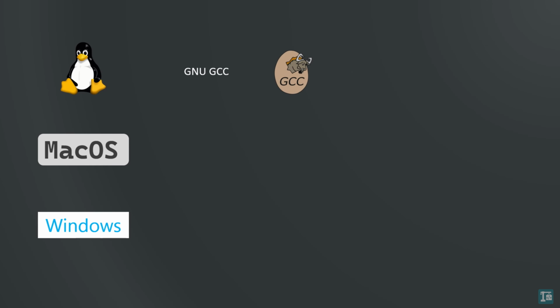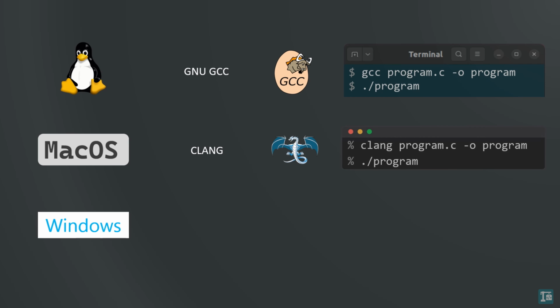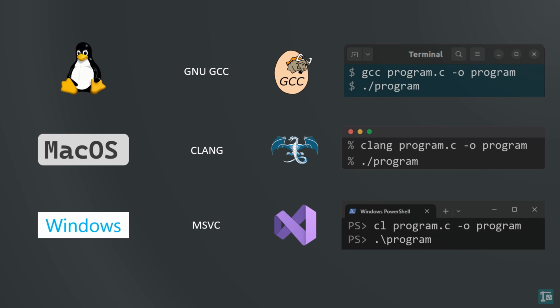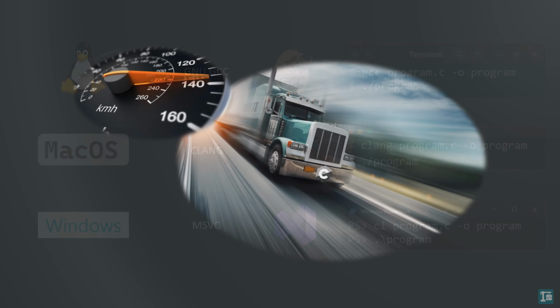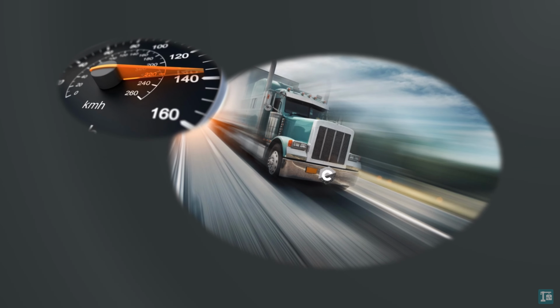For Linux, it's GNU GCC. For Mac OS and FreeBSD, it's Clang. For Microsoft Windows, it's MSVC. But here's the kicker. Except for MSVC, these compiler infrastructures can be used across different platforms, giving you flexibility in your development environment.